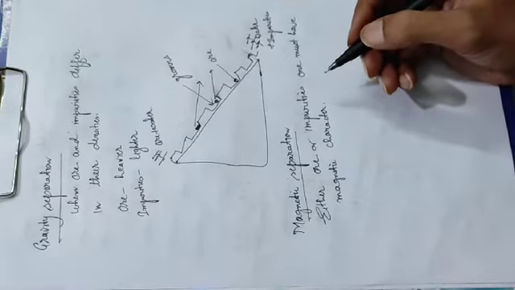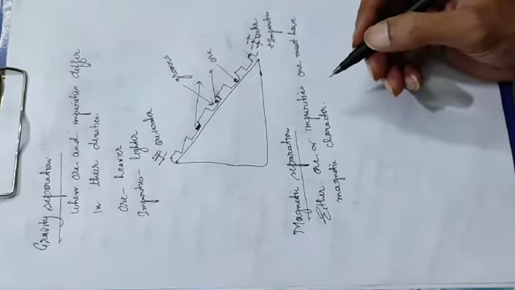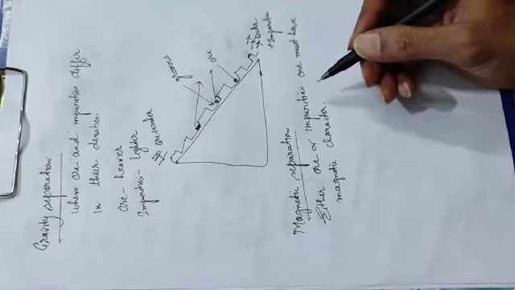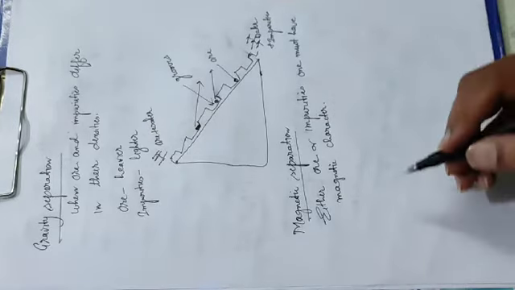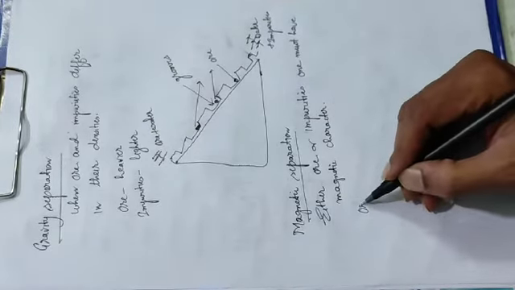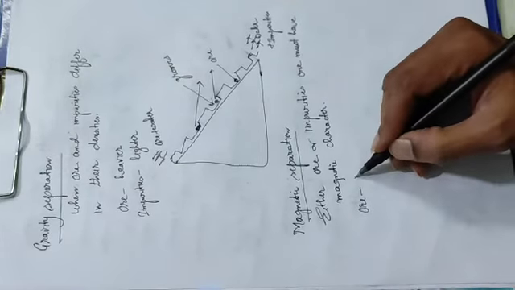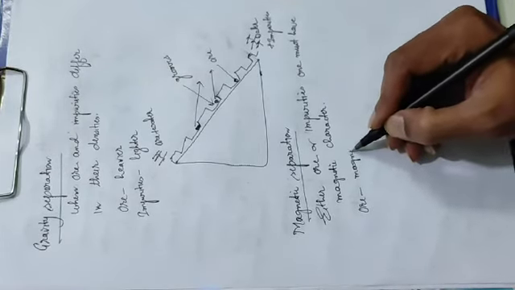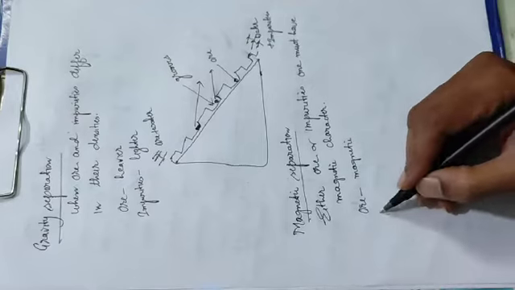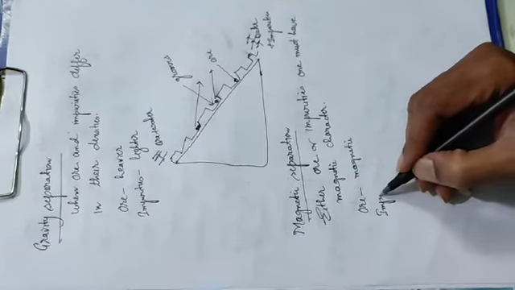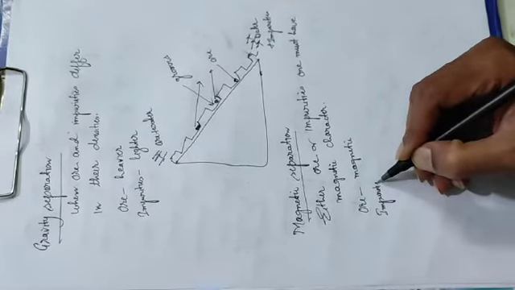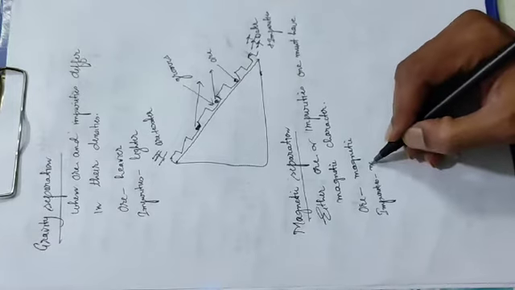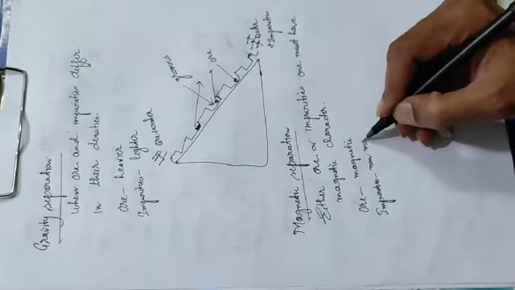If both have magnetic character, this method fails. If both have non-magnetic character, then also this method fails. So we suppose here that the ore is magnetic, generally iron ore, and impurities are non-magnetic.